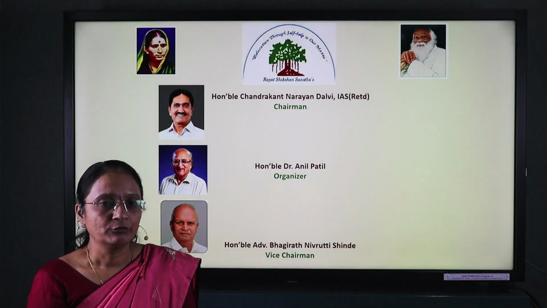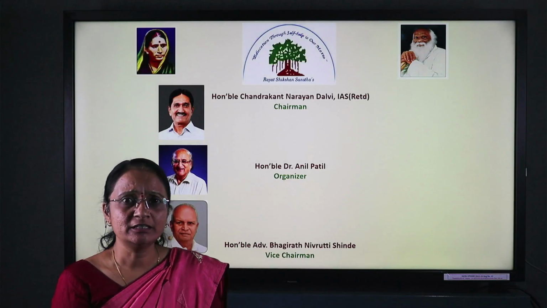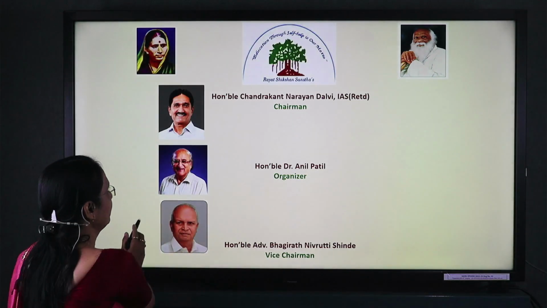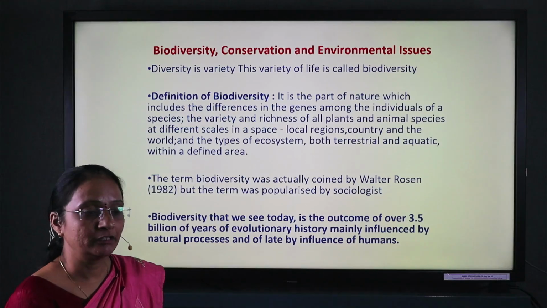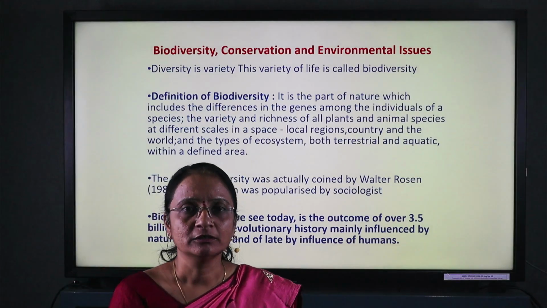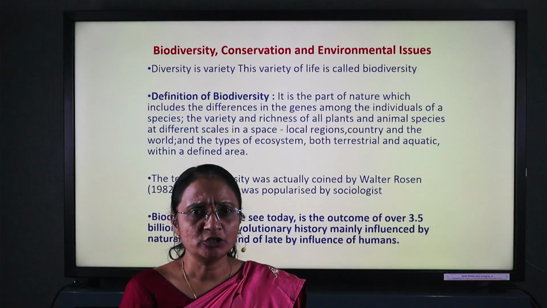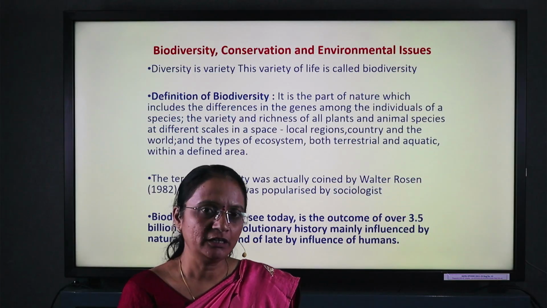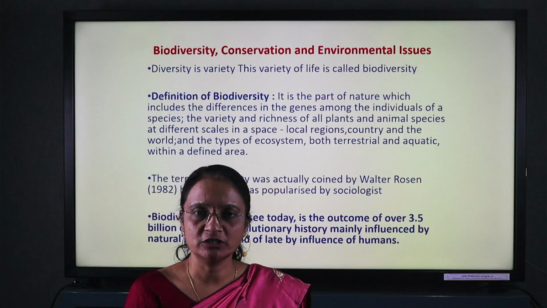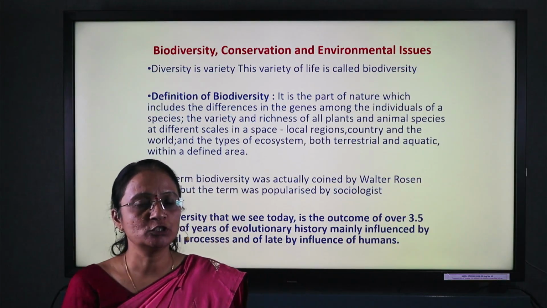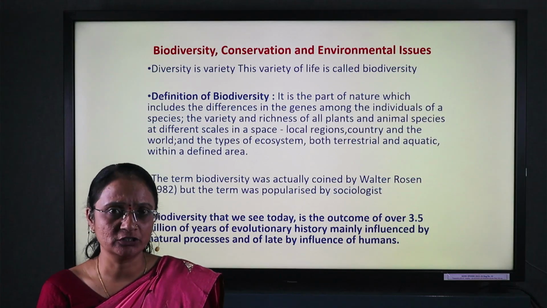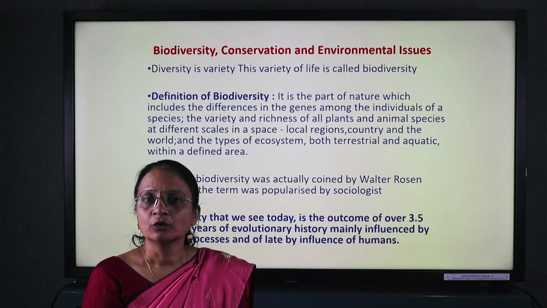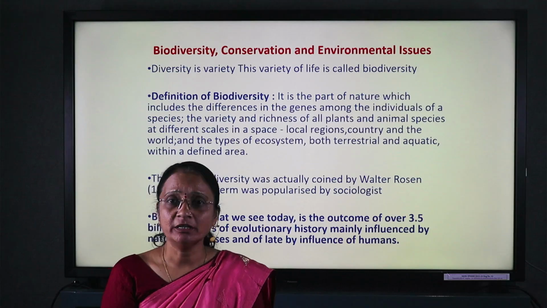The topic given for NEET CET is biodiversity conservation and environmental issues. When we observe the question papers related to NEET CET in previous years, we definitely find two to three questions asked related to biodiversity, conservation and environmental issues. The word biodiversity: what is the meaning of that?